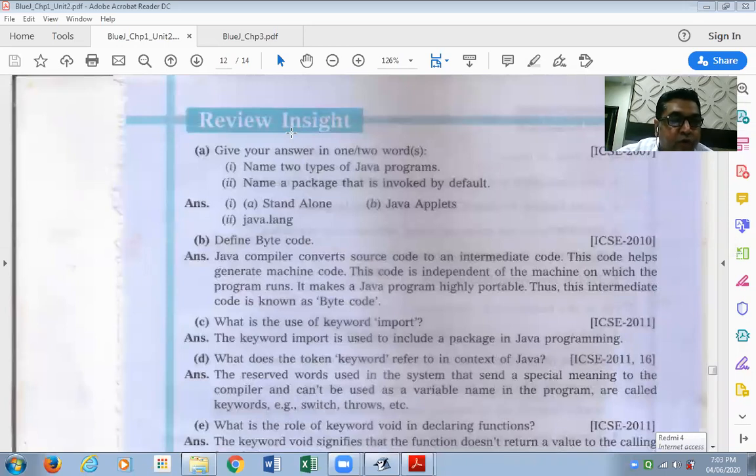I would like you all to refer to chapter 1, unit 2, the review questions at the end of this chapter. I would like to tick mark the ones I would like you all to go through and be ready for some kind of test in the near future. Often, when I discuss a particular exercise, you can assume that I would be taking a test one week from that date. Considering today is Thursday, by next Thursday I would like to take a test on these questions.